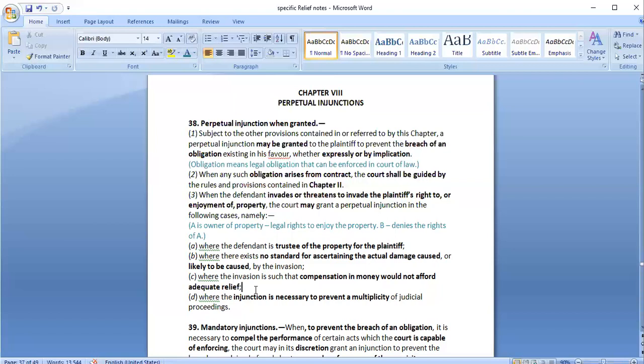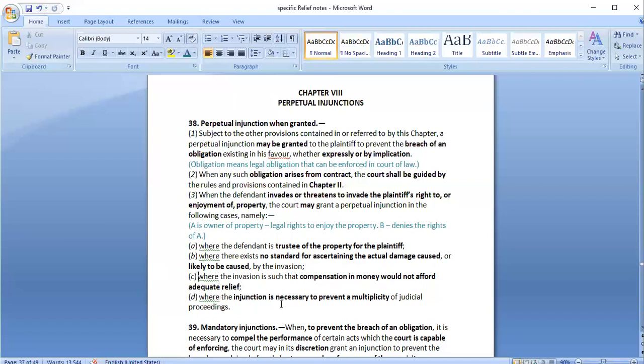He may again say that you are not the owner, I have a right over this property, or this is a public property, all of us can enjoy this property. So we do not know what may happen tomorrow. Even though compensation is provided today, that does not guarantee that the act would not continue from tomorrow. So in such cases also perpetual injunction may be granted.